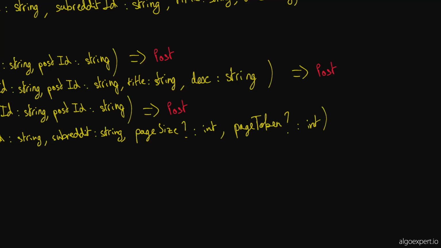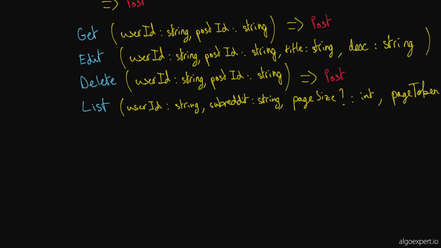Cool. And so then here, if we close this, we would just be returned from this method a list of posts. So we would have post, and here I'll draw an empty array to show that this is a list of posts, as well as the next page token.